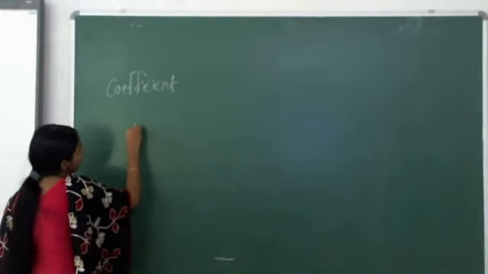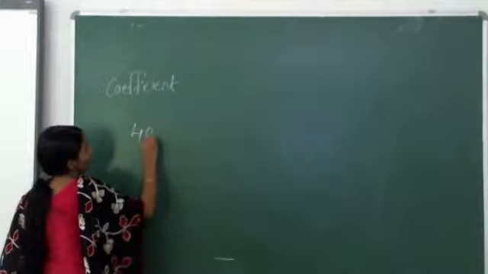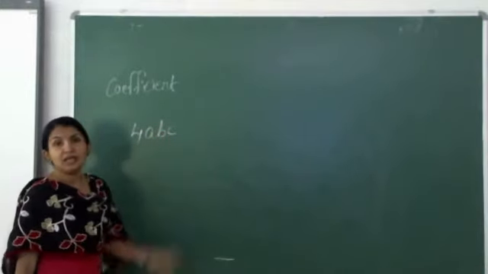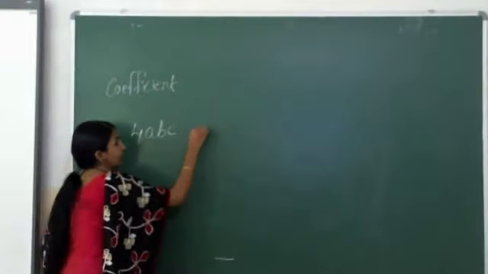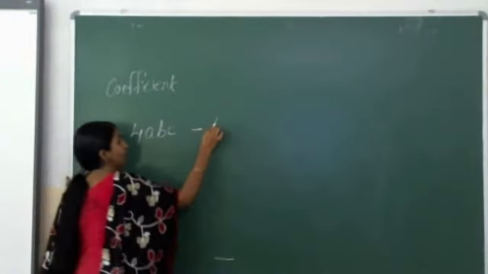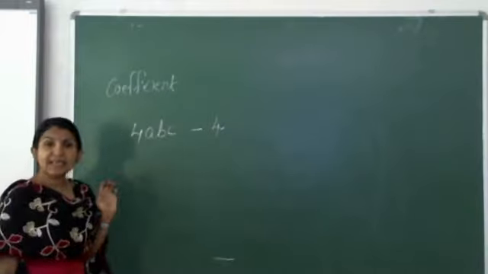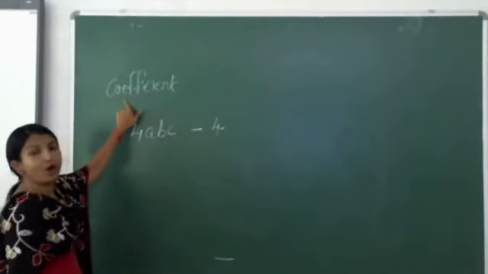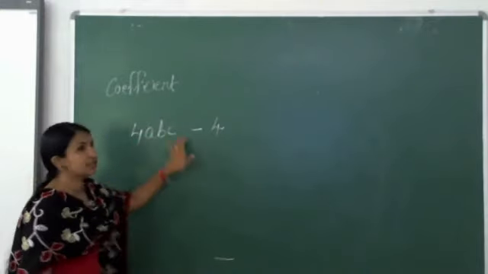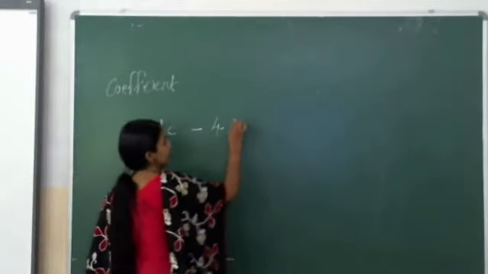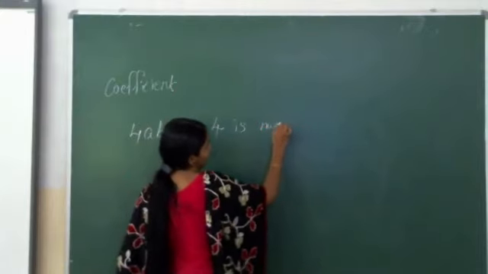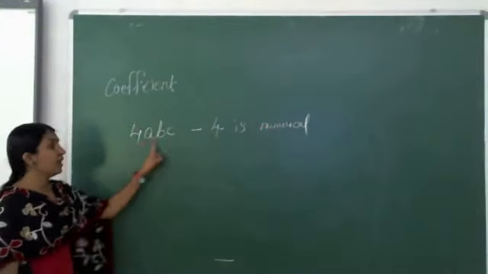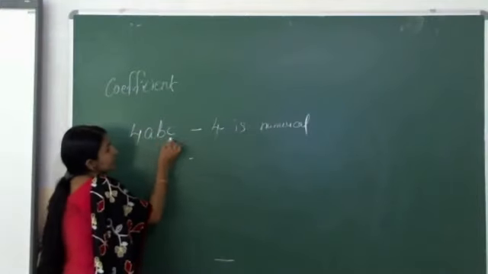I wrote one term here, 4ABC. In this, the numeral is 4. We can say that 4 is the numerical coefficient of ABC.